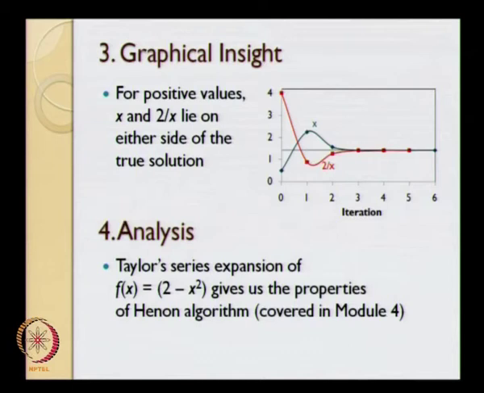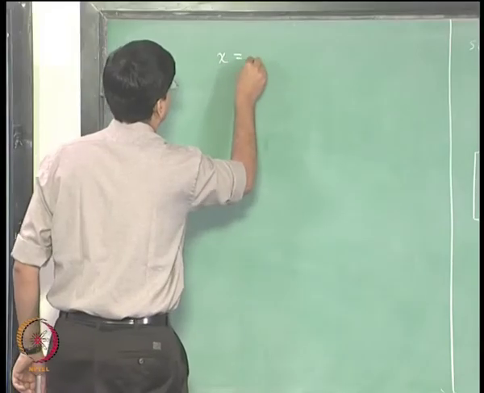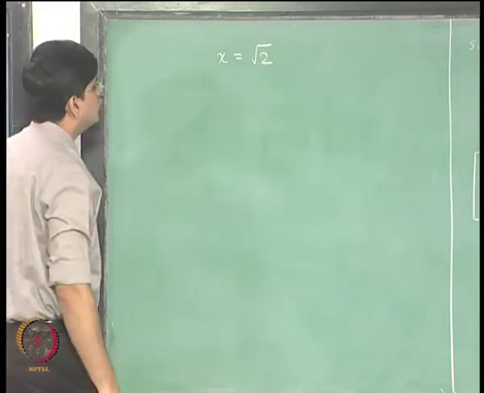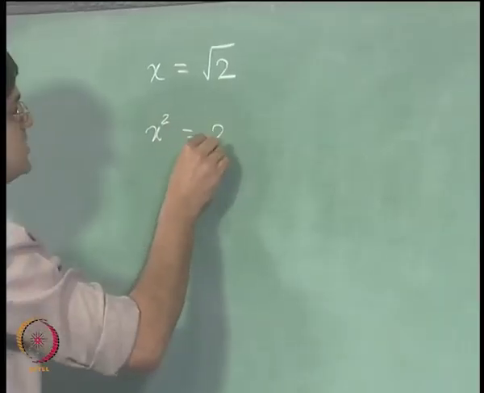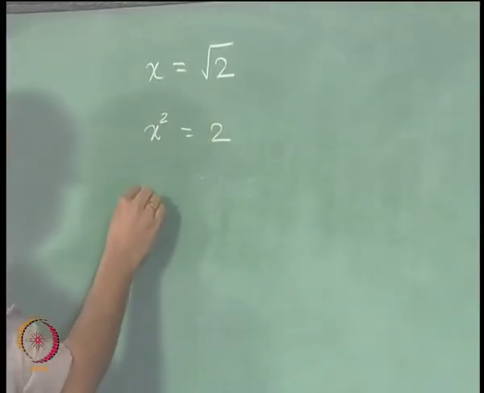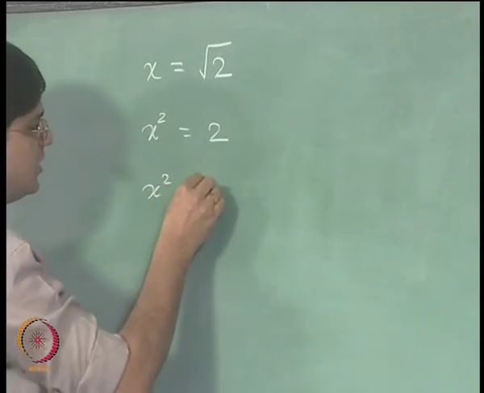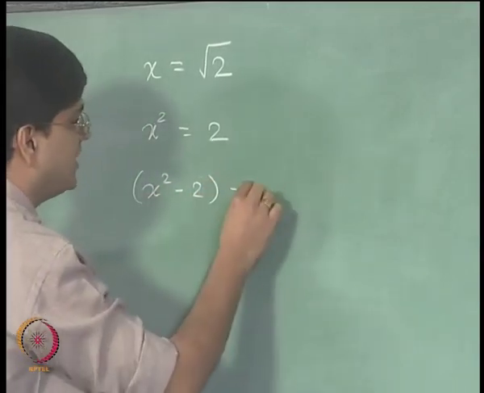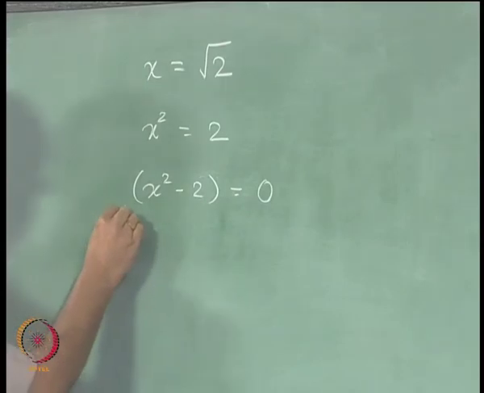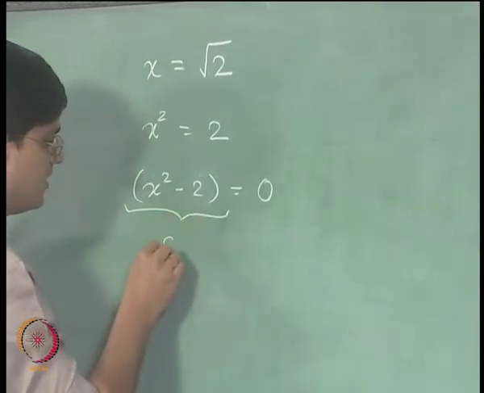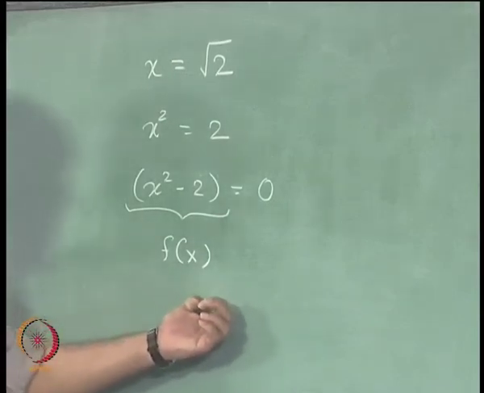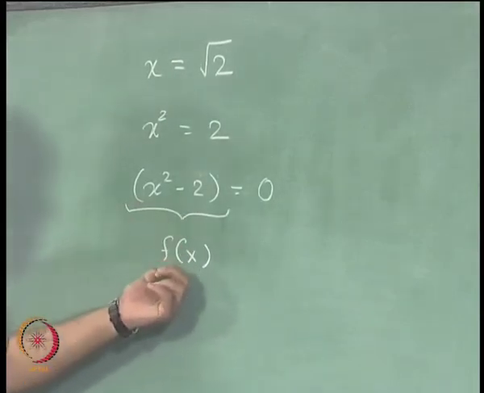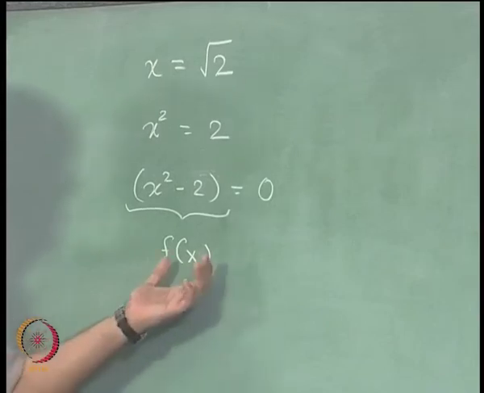Essentially we want to find the solution x equal to square root of 2. We will square both sides and then we will be able to write x square equal to 2, and that equation we can write out as x square minus 2 equal to 0. If we call this particular guy our f of x, this problem has now reduced to finding out where the particular line f of x is going to cross the x axis.